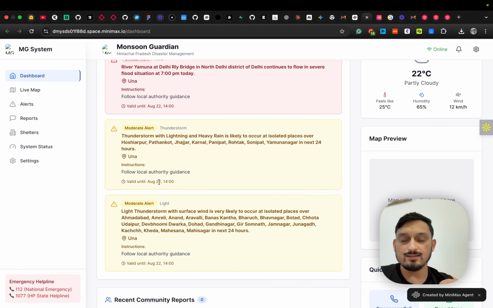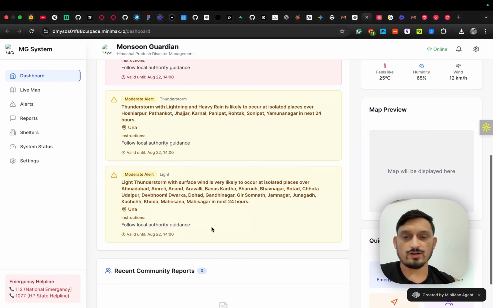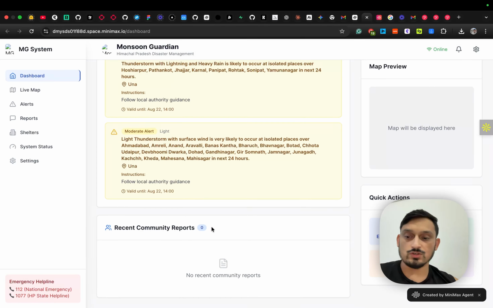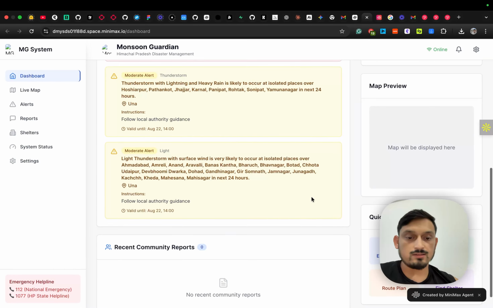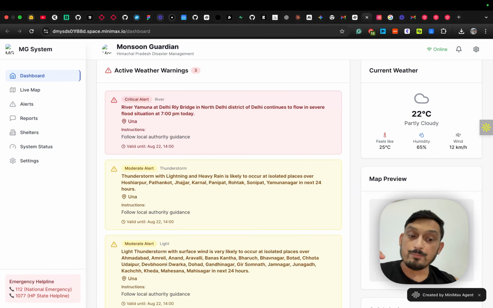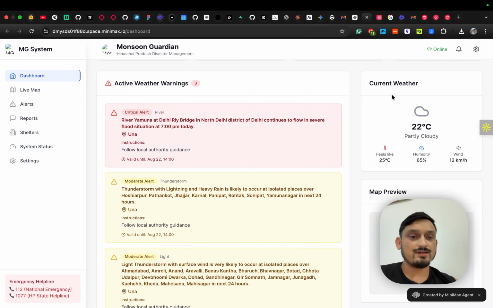But I don't think that's bad, because even if someone who is not from Himachal accesses the website, they will be aware and get information about alerts related to thunderstorms, flash floods, and disasters like that. My map preview is not working because the credits ran out, but it can show the current weather at a given location.